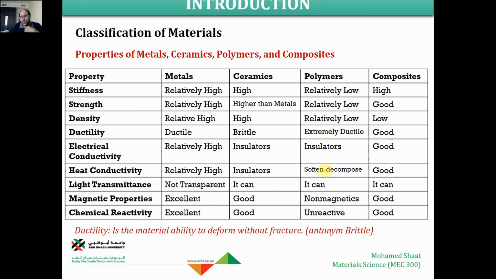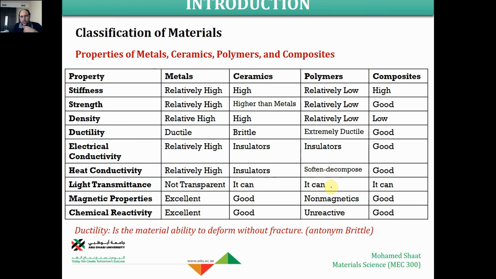Heat conductivity: they are not recommended for any heat application because some types of polymers, and this is what we are going to discuss later in this course, change properties upon heating. Some of them are totally damaged by heating. So they are not recommended at all in any thermal applications. This is for polymer material. Some of them soften or decompose upon heating.